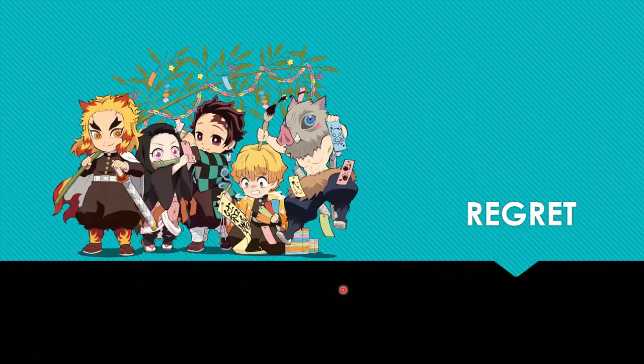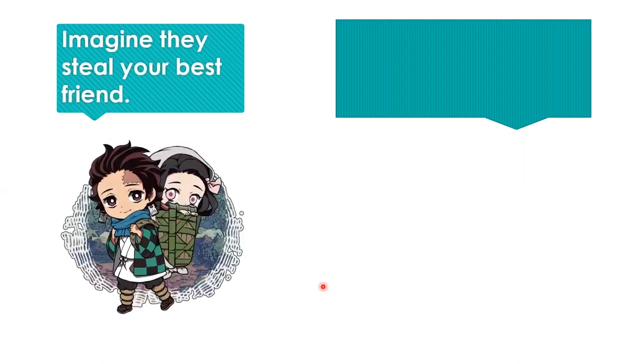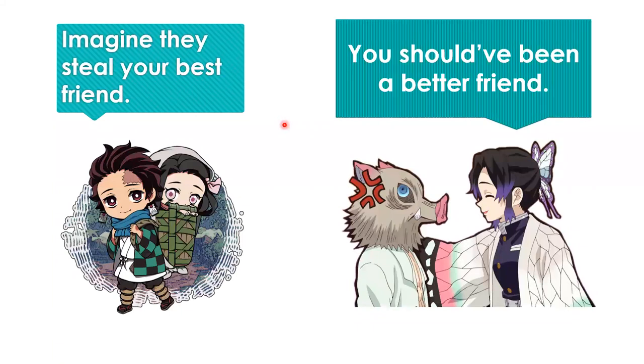Now we come to regret. This is the other topic that we saw, the other form of expression, basically. So we have speculation, and this is regret. Just to remind everybody a little bit, we're going to do a situation. Imagine that somebody steals your best friend. So you might have another friend come up to you and say something like this: you should have been a better friend. Maybe then your best friend wouldn't have changed you for another friend. So remember that we can express regret for ourselves, but we can also do it for other people. Like in this case, she's expressing regret for this person right there.